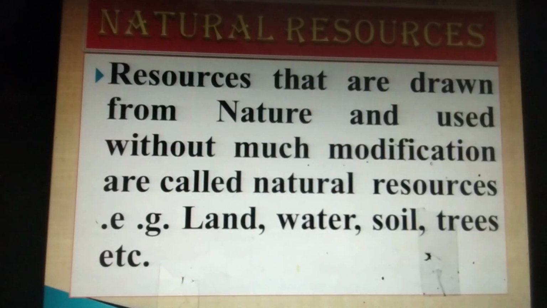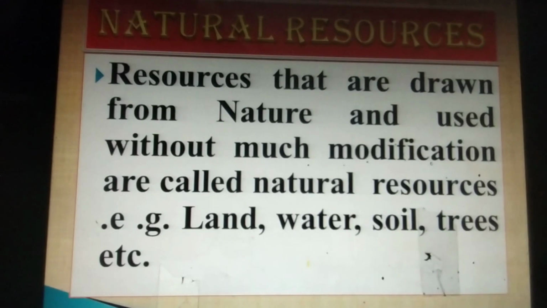The first is the natural resource, resources that are drawn from nature and used without much modification. For example, land, water, soil, trees.